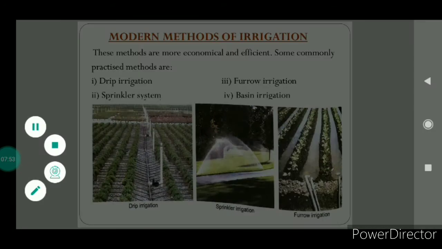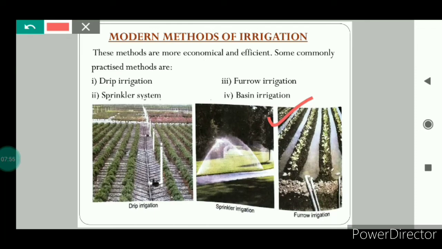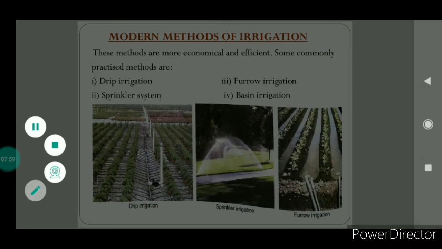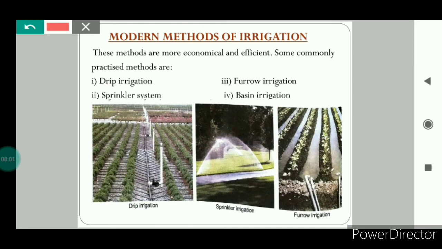If we talk about the next one, this third one is furrow irrigation. In this you can see that the field is divided into furrows and ridges. Let me show you what the ridges are. These are the ridges, where you can see the plants have been grown. And what are the furrows?